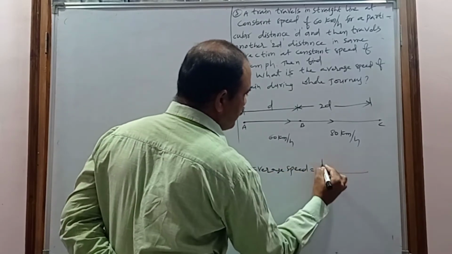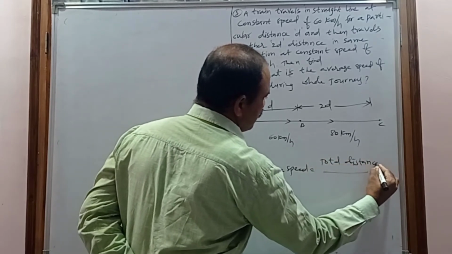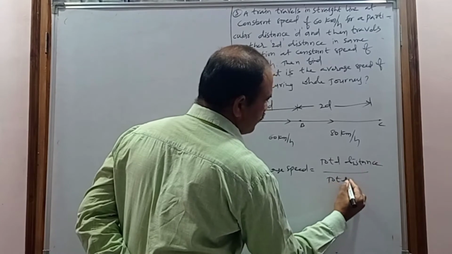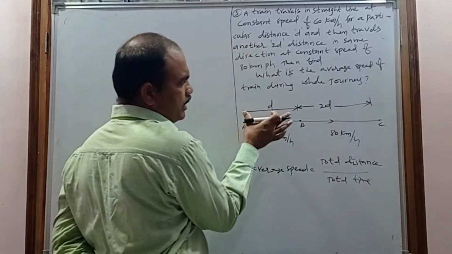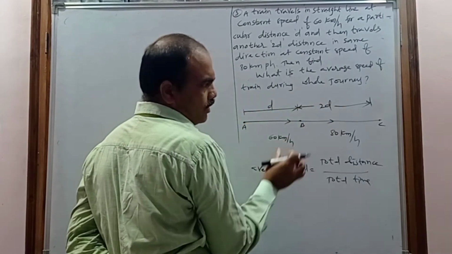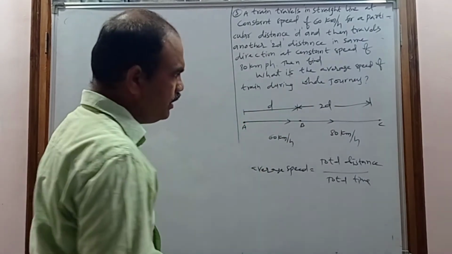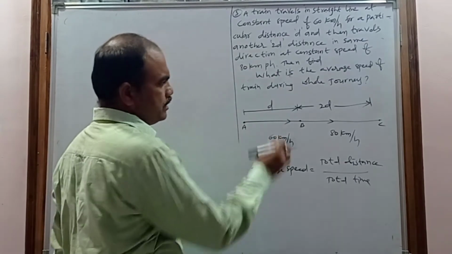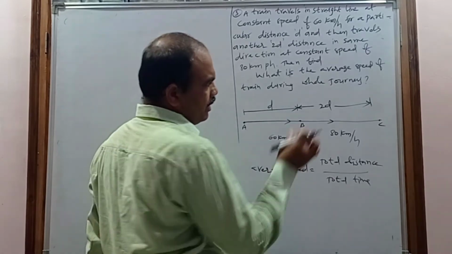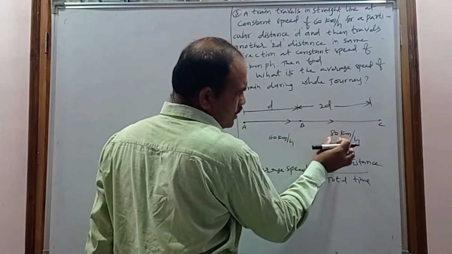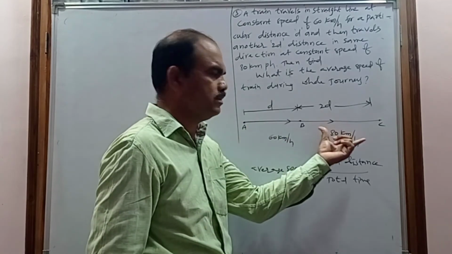Average speed is total distance by total time. You know the total distance. What is the total distance? d plus 2d. The total journey is in two parts. This d distance is covered at 60 km per hour, and another 2d distance at 80 km per hour.